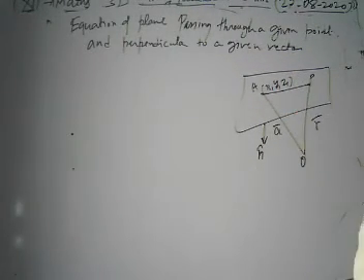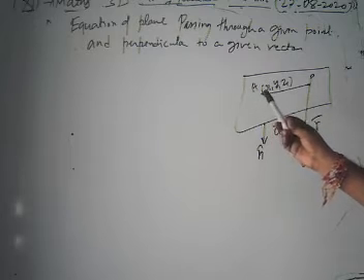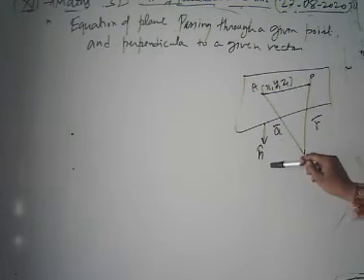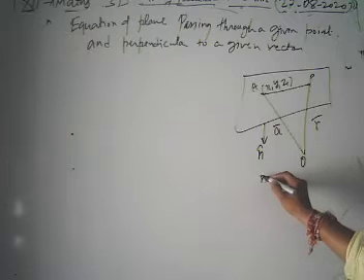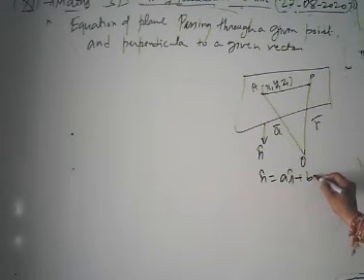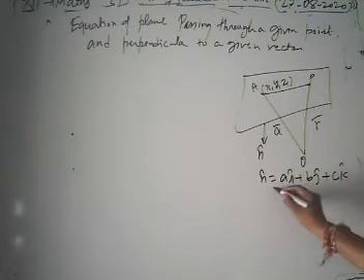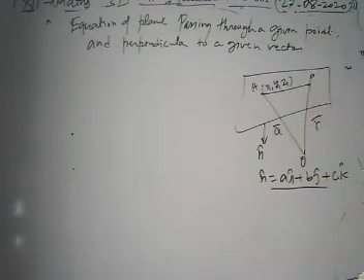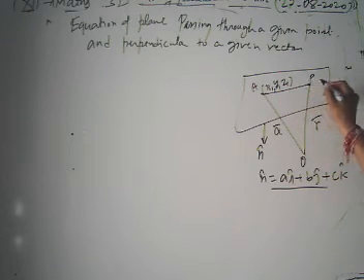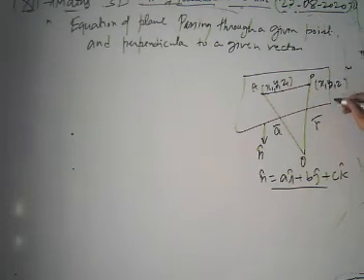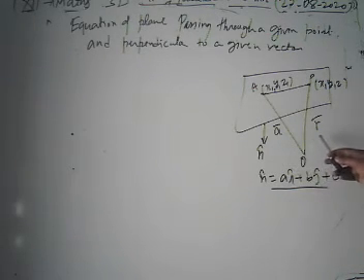Then we take a point A, x1, y1, z1, and the plane is perpendicular to a given vector. Suppose our n cap is given by a i cap + b j cap + c k cap. This is its perpendicular vector. Then we take an arbitrary point P on the plane. We take the point A as x1, y1, z1, and the point P as x, y, z. If P is an arbitrary point on the plane, then r is the position vector of P.